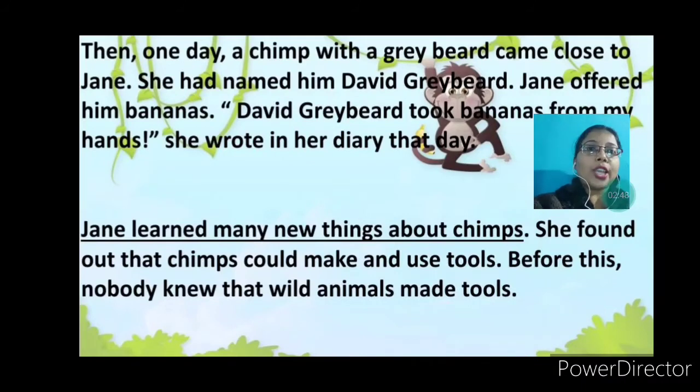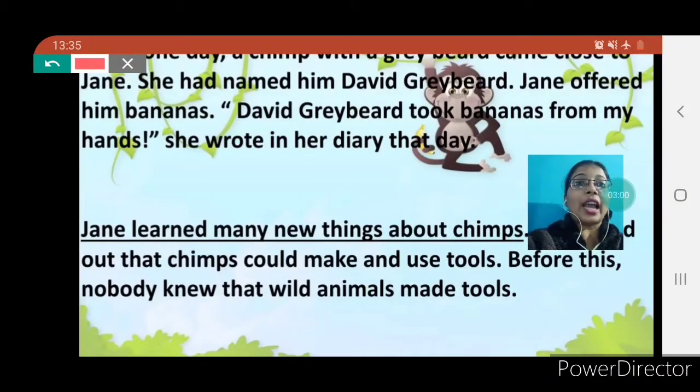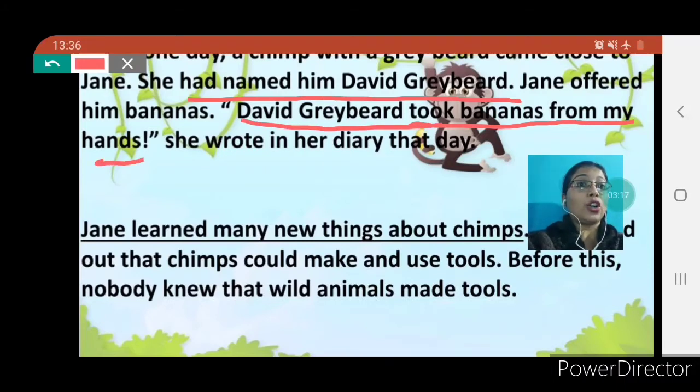One day, a chimp with a grey beard came close to Jane. She had named him David Greybeard. Okay, here you have to underline she had named him David Greybeard. Jane offered him bananas. David Greybeard took bananas from my hands. Look, here you have to underline this sentence, that David Greybeard took bananas from my hands, because she wrote this in her diary that day because she was very much excited. So here you can see how much she loved them. So here you have to underline this sentence also.